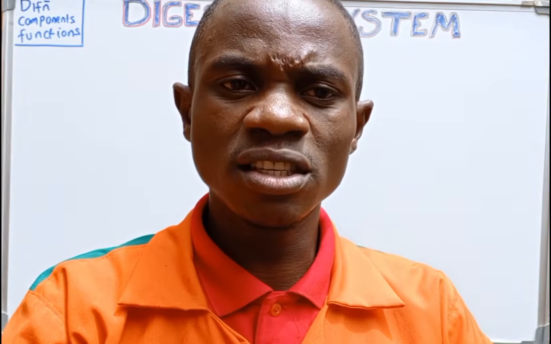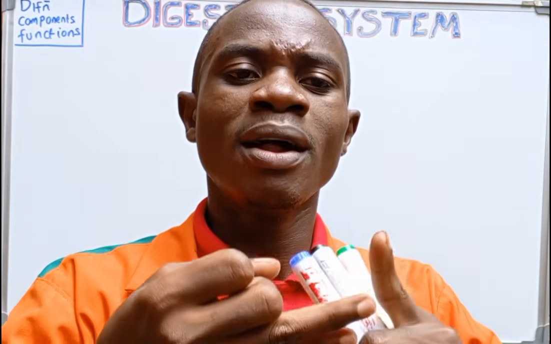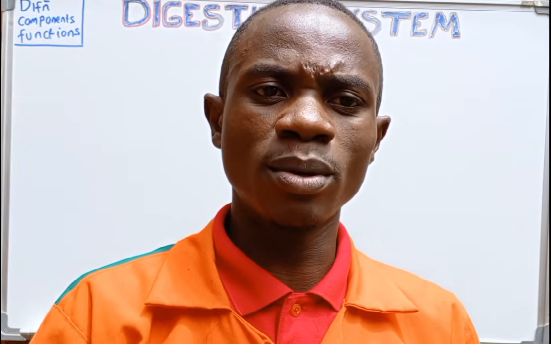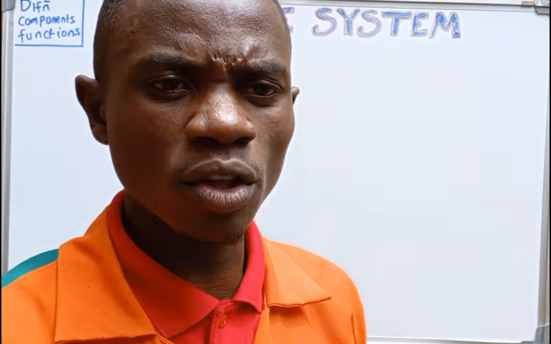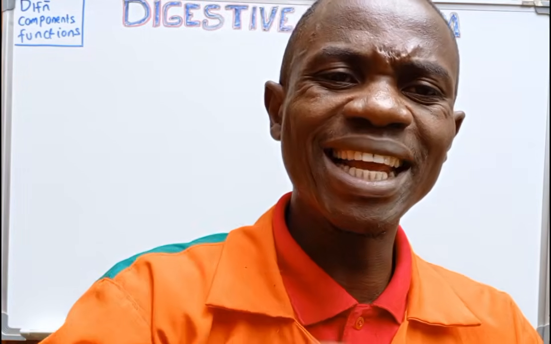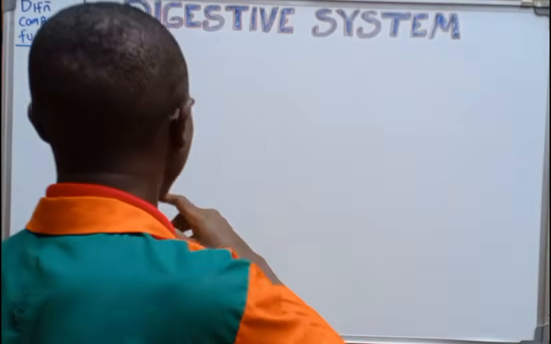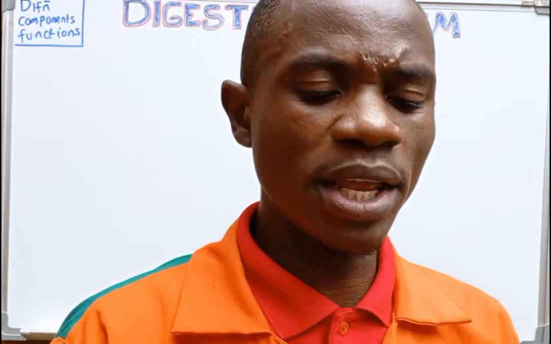In other words, the digestive system is that system of the body that breaks down large complex food substances into tiny substances that can get absorbed into the blood for the processes of tissue growth, tissue repair, and running other physiological processes. That is an ideal definition of the digestive system. Now, the digestive system is made up of two main components. What are these two main components?